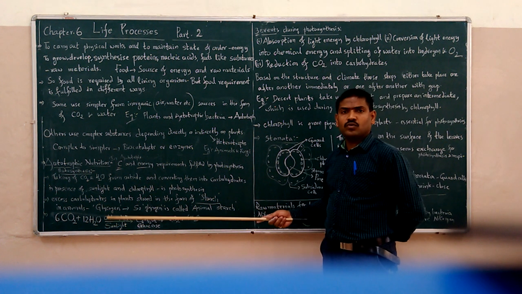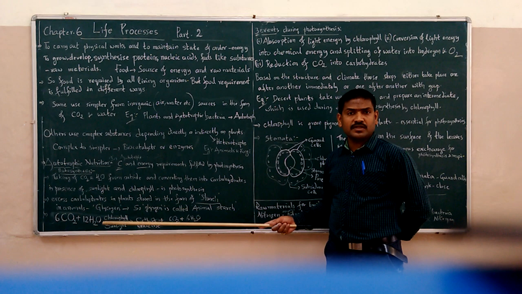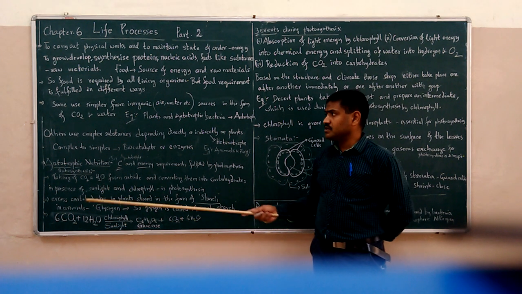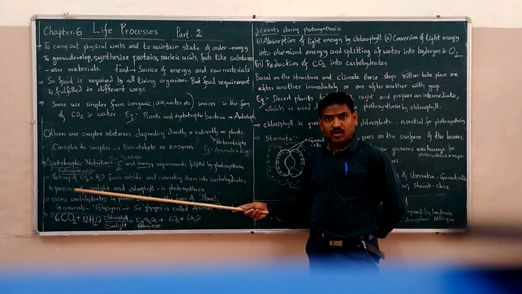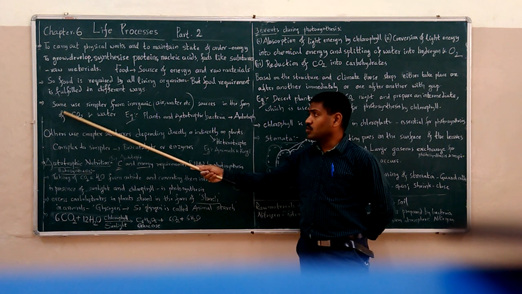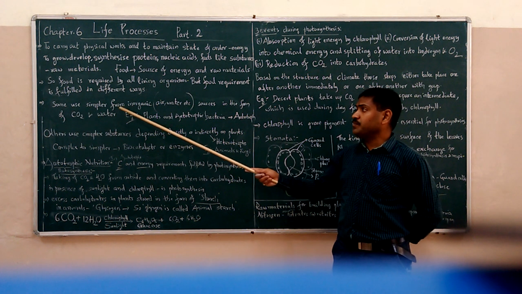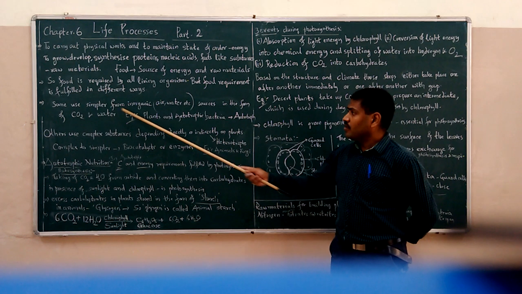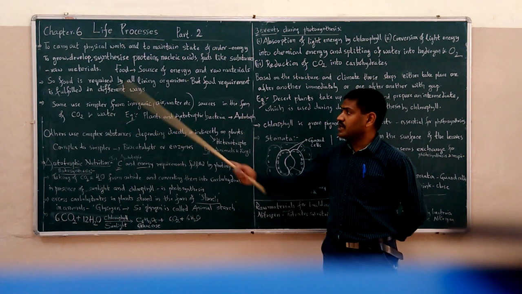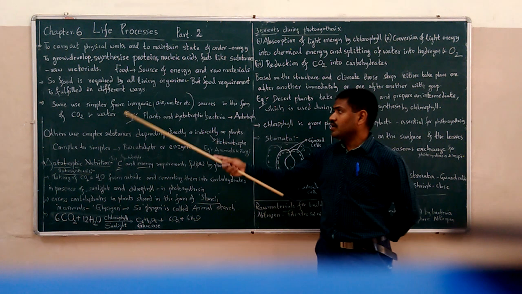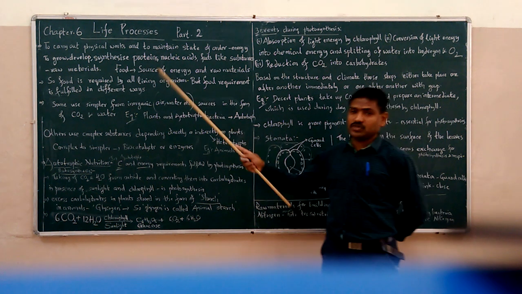As we all know, there are two types of nutritional methods: autotrophic method and heterotrophic method. Let us discuss the autotrophic method. What do they do? Some, that is the autotrophs, use simpler forms of substances like carbon dioxide and water from inorganic sources.